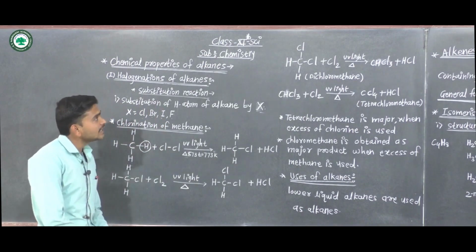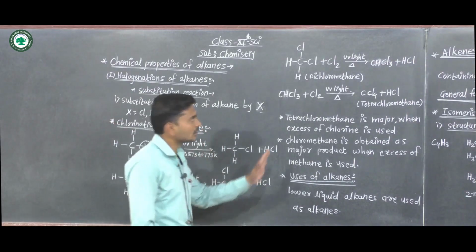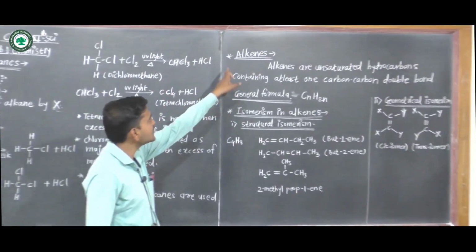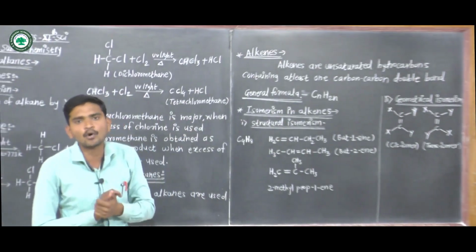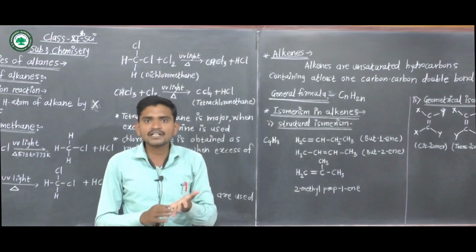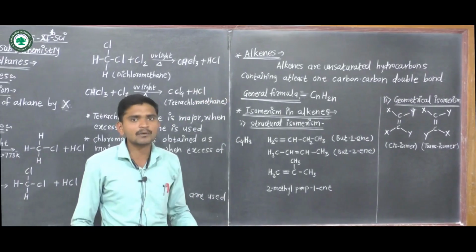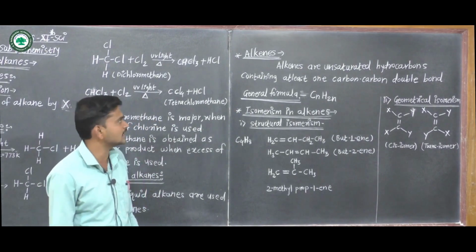The next point in the hydrocarbon chapter is alkenes. We saw some points included in alkanes. The next point is alkenes, meaning carbon-carbon double bonded compounds. Their properties and their reactions we see in alkenes.